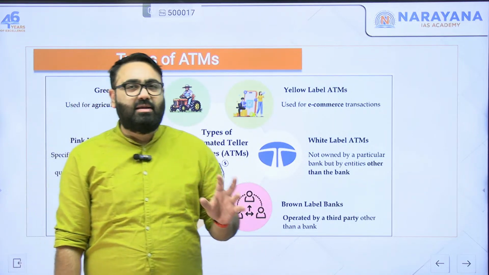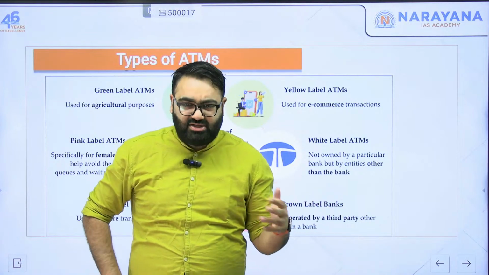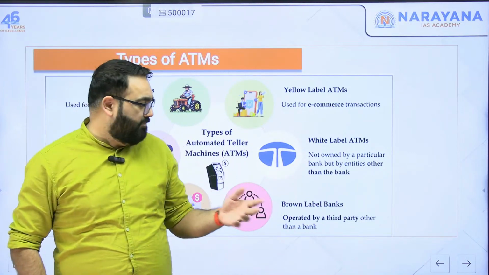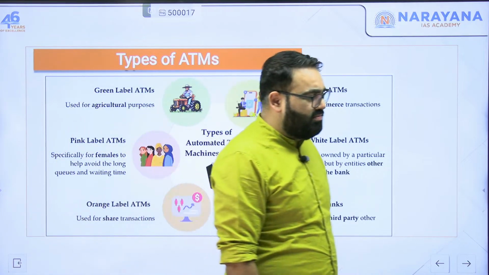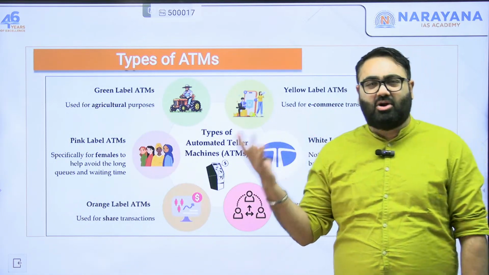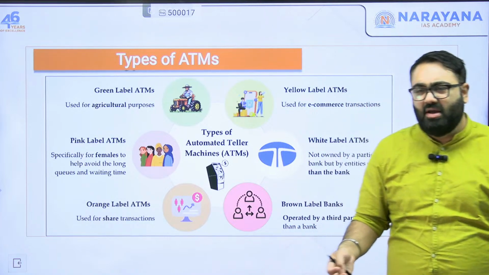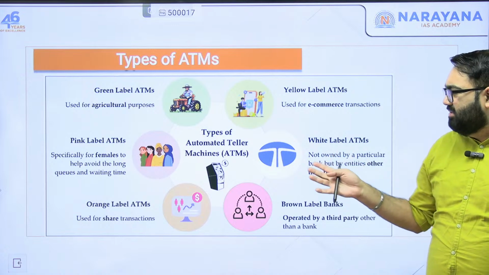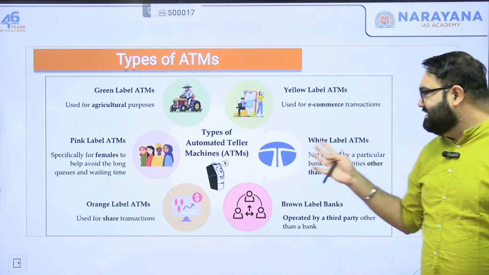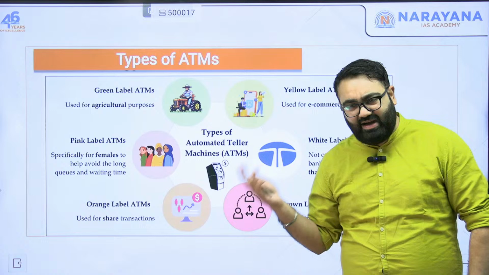They basically may have a tie-up with the banks and they may charge a commission with the bank, like Tata, etc. And then the brown label ATM is operated by a third party other than a bank, where banks have basically given a contract to someone else to run ATMs for them. These are rarely found in India. Very rarely would you see these kinds of ATMs. You might see some ATM being run by Tata as a white label ATM.